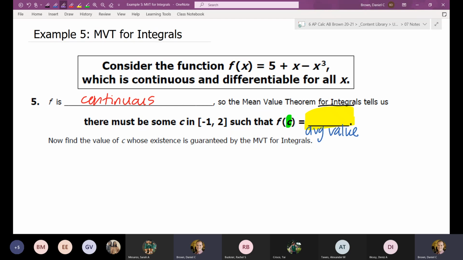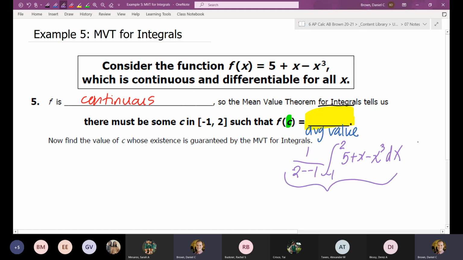Average value we know is 1 over b minus a times the integral from a to b of your function. You could find that integral by hand, like the antiderivative of 5 plus x minus x cubed is pretty easy. Go ahead and just find it in the calculator, just so we don't take too long doing it. Find it in your calculator for me. That would be the first step to this problem.